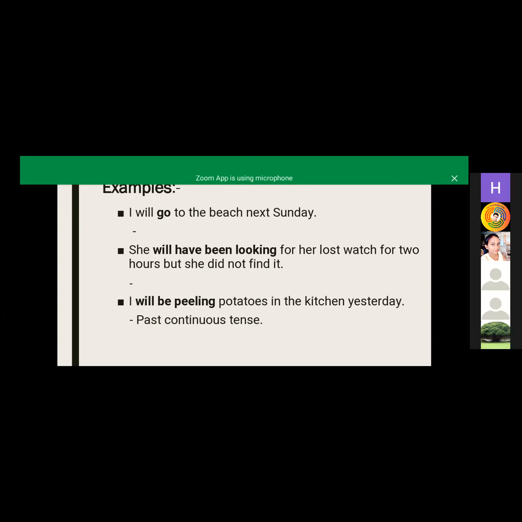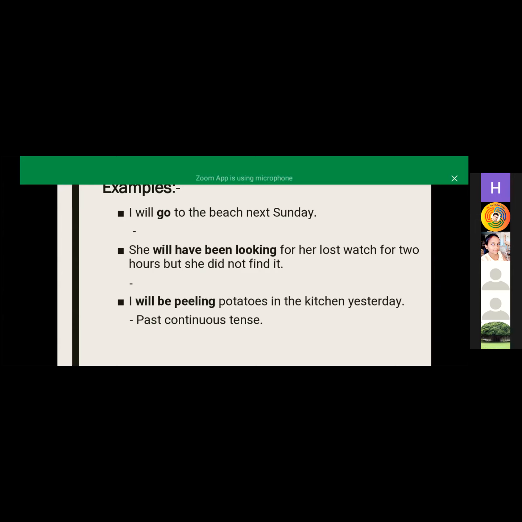You have to tell which tenses these are. I will go to the beach next Sunday. Which will be the tense? Simple future tense.